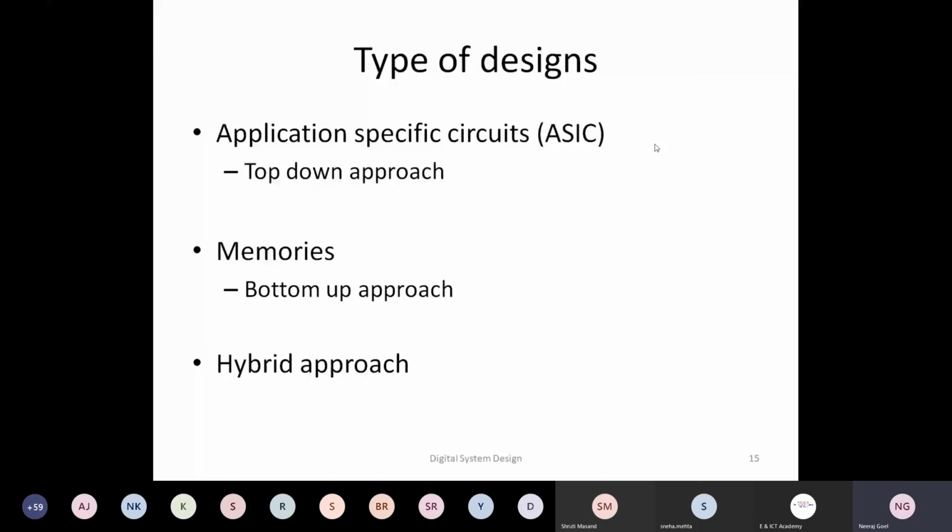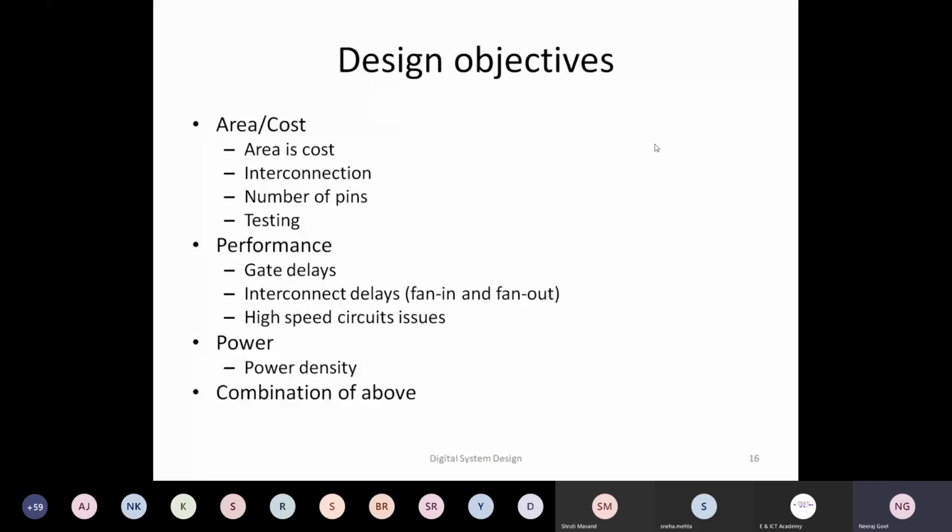Okay, so one thing, that is almost the last slide of this particular part of the session: whenever we are designing, we also need to see what our objective is. The first most important objective is the cost. Okay, so some 30 years back, cost used to have only one meaning, area. How many gates? More gates, more cost. But these days, because of Moore's law, transistors are cheap.